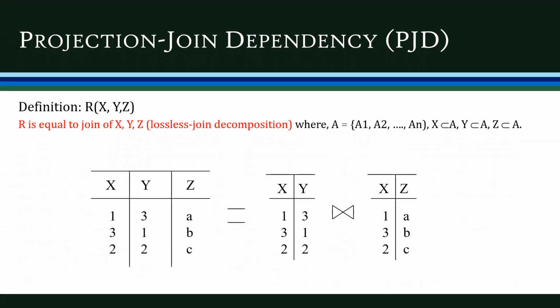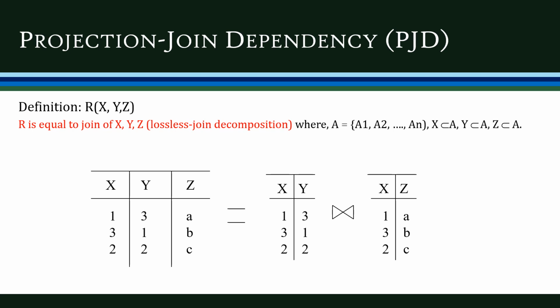Now, let's look at an example. We have a table R with three attributes x, y, z. When we decompose this into two tables with attributes x, y and x, z, and when we join these two tables R2 and R3 with the attributes x, y and x, z respectively, if we get back the original relation R, then it is said to be a lossless join decomposition. We combine the relations R2 and R3 based on the common attribute x.